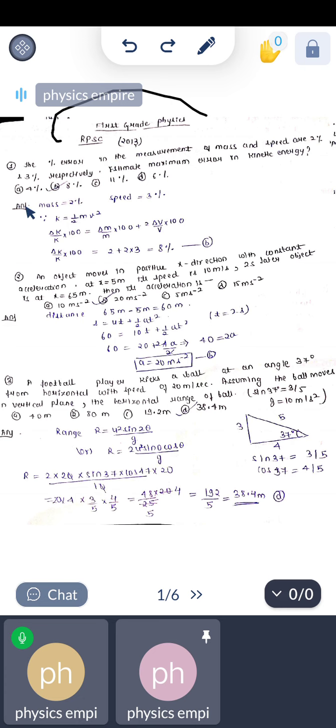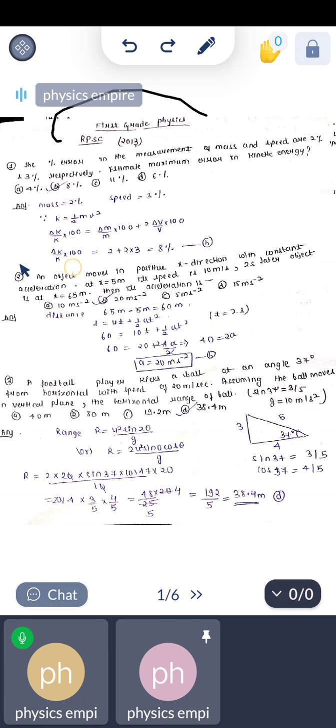So the answer we will write as: the error in percentage of mass is 2%, error in percentage of speed is 3%. Therefore, we know that the formula of kinetic energy is half mv square. On taking the percentage error, we get del k upon k into 100 is equal to del m upon m into 100, and because of the v square, the 2 comes in front, so it will become 2 delta v upon v into 100. So delta m by m into 100 is given as 2% and delta v upon v into 100 is given as 3%. So it will be 2 plus 2 into 3 equals 8%. Option B will be correct.